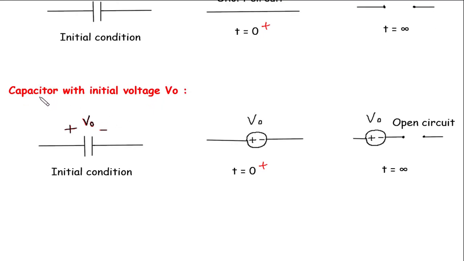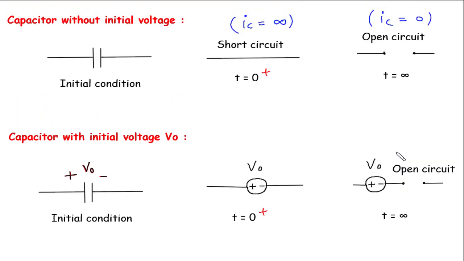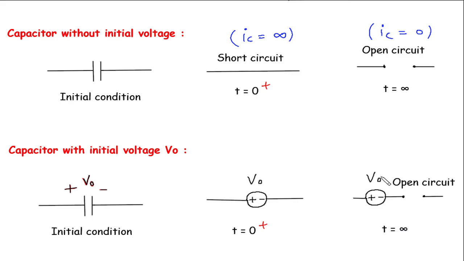Now for a capacitor with initial voltage V0, at t is equal to 0 plus, the same voltage will be there across the capacitor, and at t is equal to infinite, it will be V0, in series with an open circuit. So at t is equal to infinite, it will behave like this: V0 in series with an open circuit.